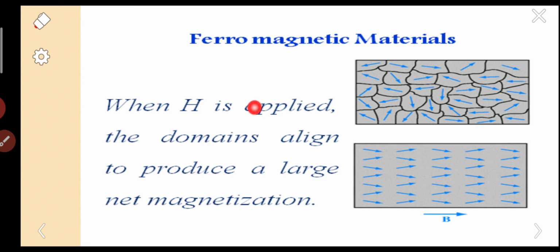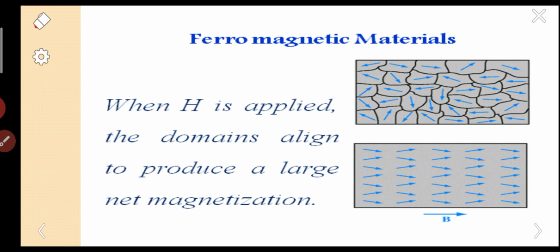Whenever we apply the field strength, the domains will align in the direction of the field, producing a large magnetization. You can look at the diagram. In the absence of the external field, they are in random directions. When we give the external field, the dipoles tend to align greatly in the field direction.